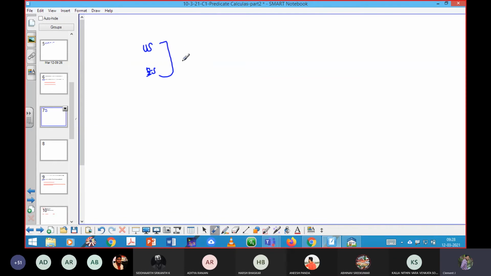If in your universal quantifier you have the form for all x, A of x implies B of x, and I want to remove that quantifier, I'm allowed to remove it by applying rule US.